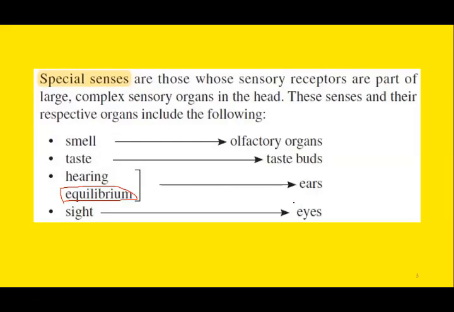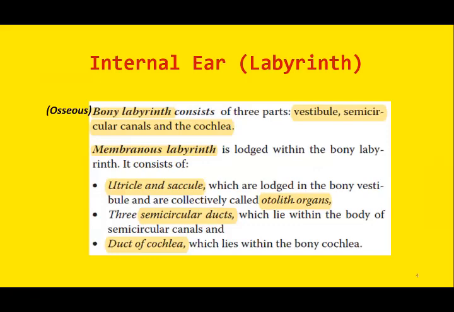As we all know, the ear can be divided into three components: external ear, middle ear, and inner ear or the labyrinth. So not only are ears responsible for the sense of hearing, one of the five special senses, but the internal ears also contribute to the maintenance of equilibrium or balance. Before going on to the functions, we must revisit the basic anatomy of the labyrinth or the internal ear.